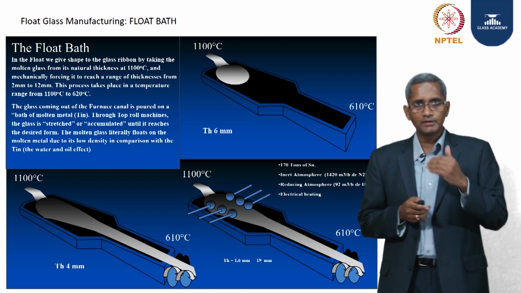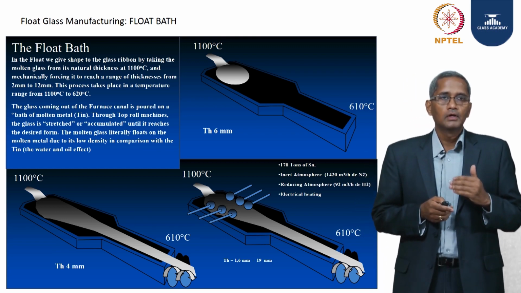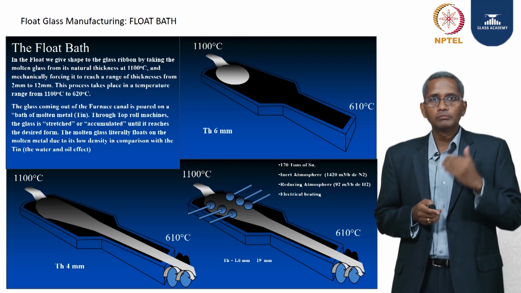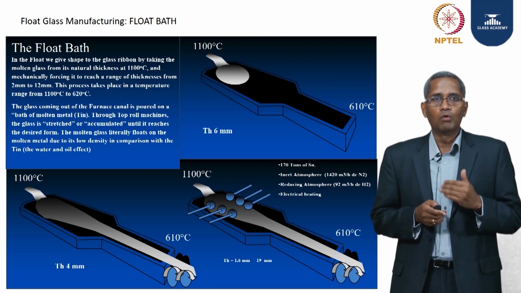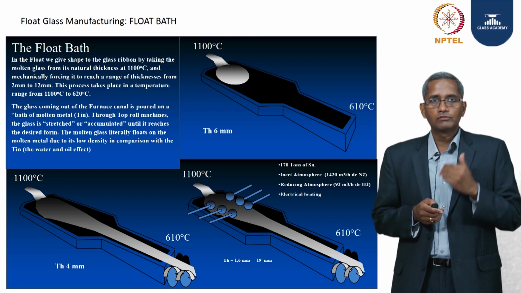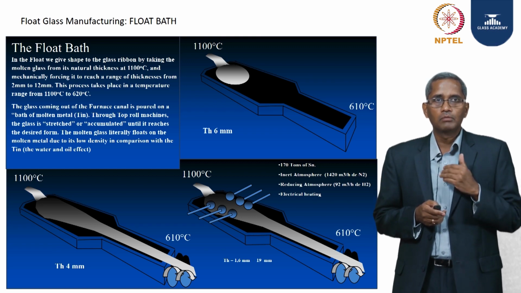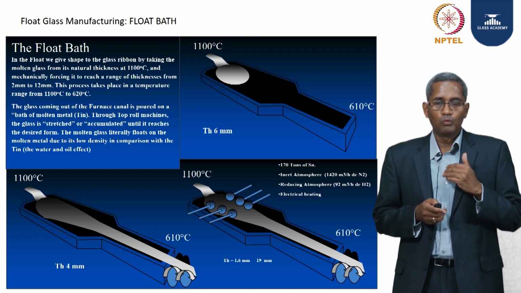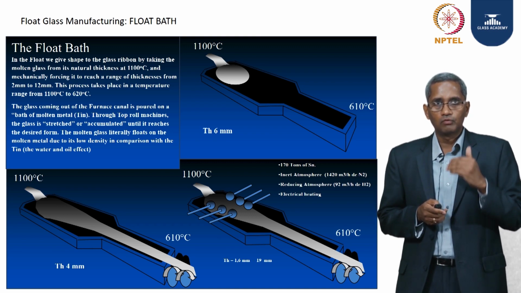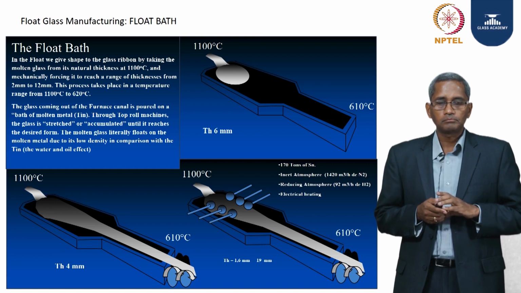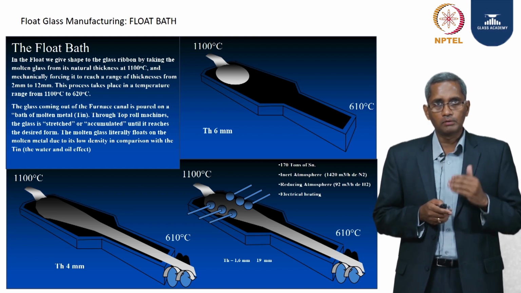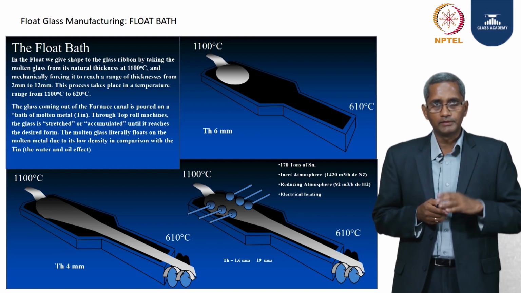The forming operation, like in most of the industries, is to work on the glass and form the glass to the shape that we want. In this case of glass manufacturing, we are talking about the dimensions and the thickness, okay, the width and the thickness. So, that is formed in the float bath. The initial introduction I talked about the float bath having molten tin.